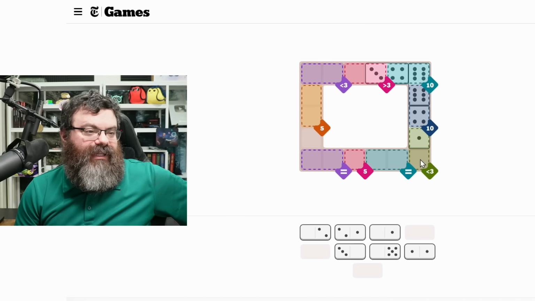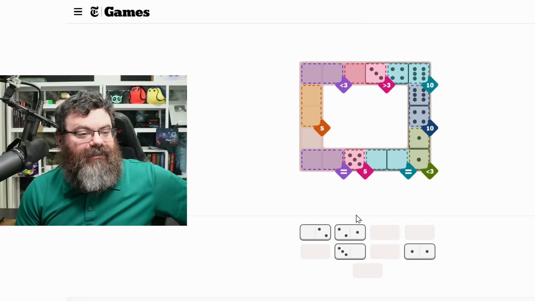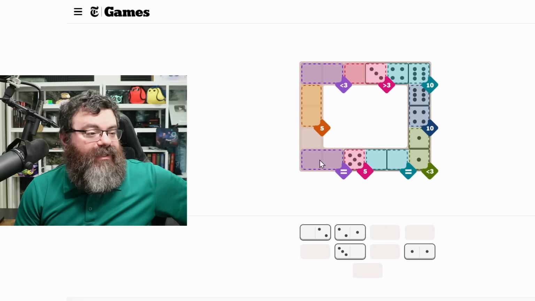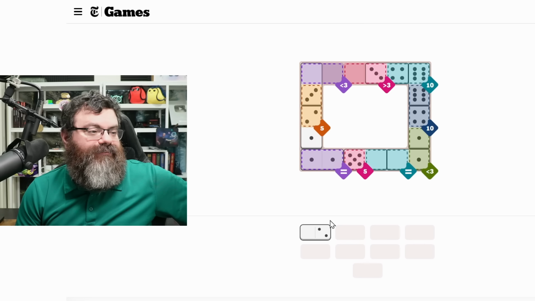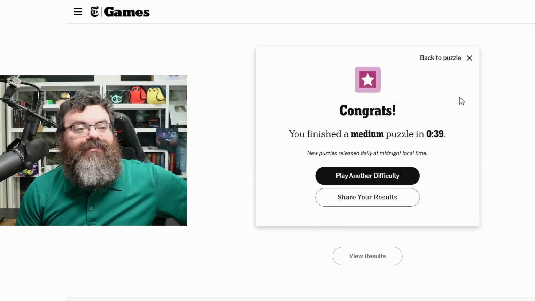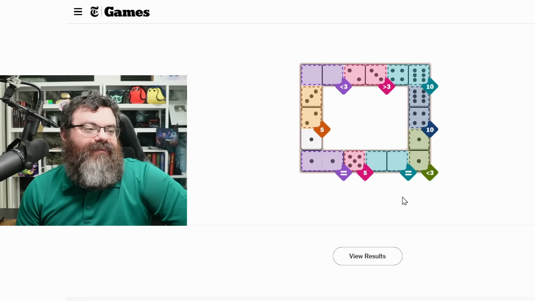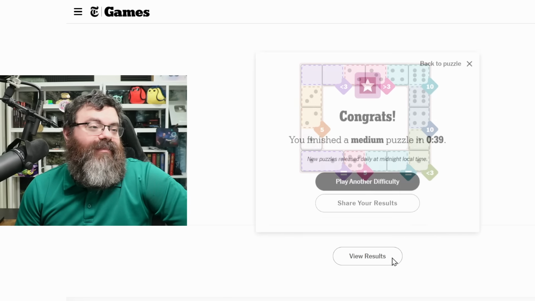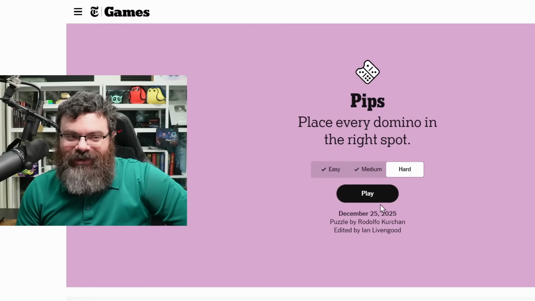So this is a 1 or a blank into an equal. How about 5? Or 5 goes here. Which way does it go? Dupe. It goes this way. All right. And so this has to be probably the 1 blank. I think that's the only choice. This is a double equal, so the double 1. And then we need to add to 5 here, so let's do that. And then there. All right. 40 seconds for the medium. Much better than yesterday. Hopefully the hard goes well as well.